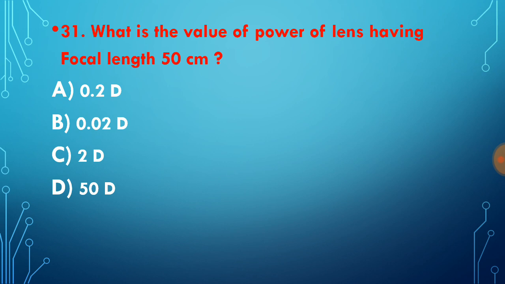What is the value of power of a lens having focal length 50 centimeter? The formula to calculate power of a lens is P equals 1 by F, but our focal length should be in meter. Here our focal length is in centimeter. We have to convert that focal length from centimeter into meter by dividing it by 100. After converting the focal length into meter, we take the reciprocal of that. 1 by F will give our power. So solve this question number 31 and comment in the comment section.